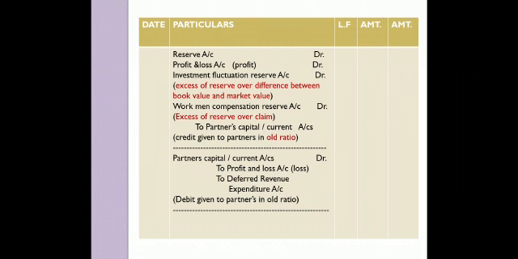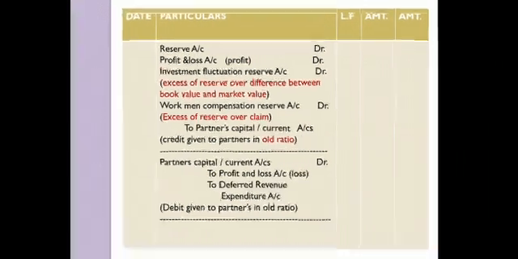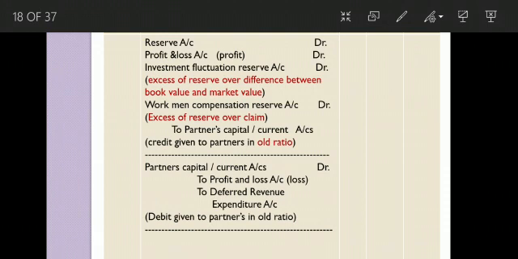In this case, the accounting entry will be: all the reserves, maybe general reserve or any specific reserve, reserve account debit, profit and loss account debit. We are assuming that there is profit. Investment fluctuation reserve account debit. I have written something in the bracket, just notice it: it is excess of reserve over difference between book value and market value.